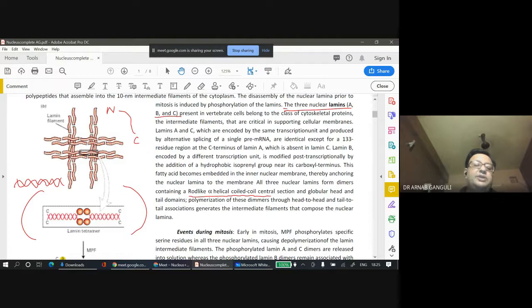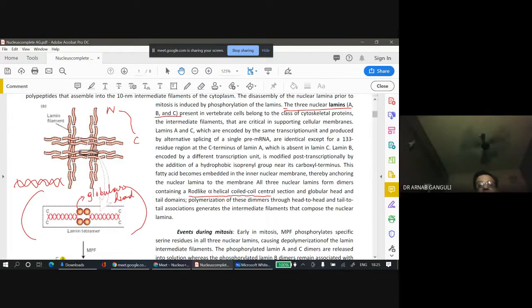This side is coiled helical, but the N-terminal has a globular head. The head is globular. It looks like this.